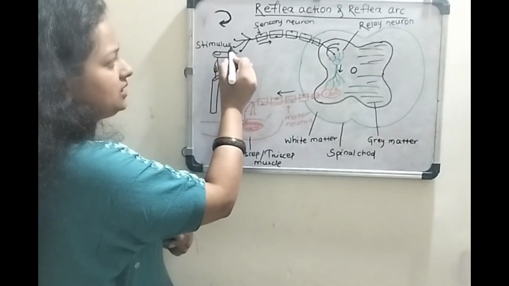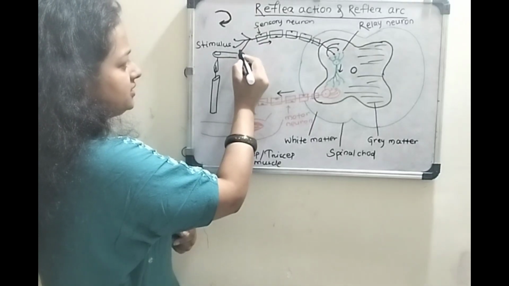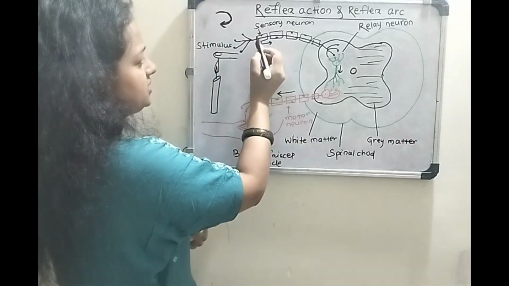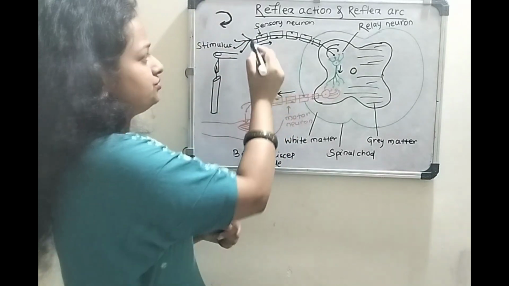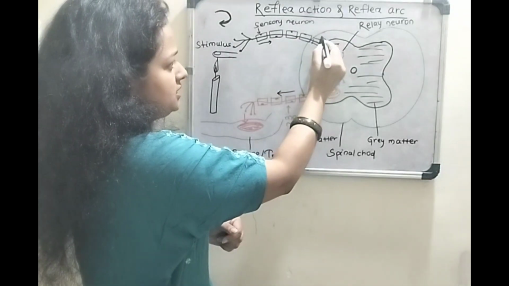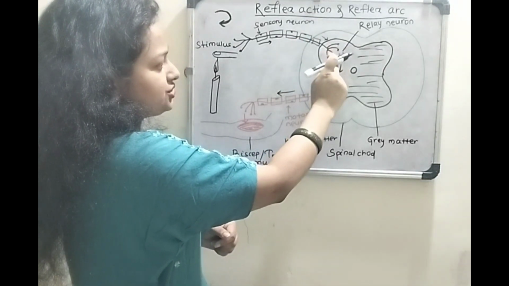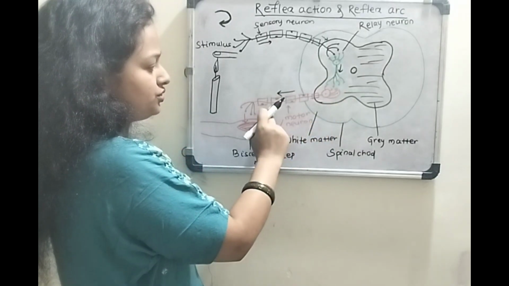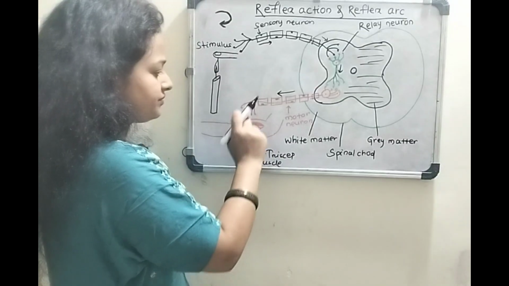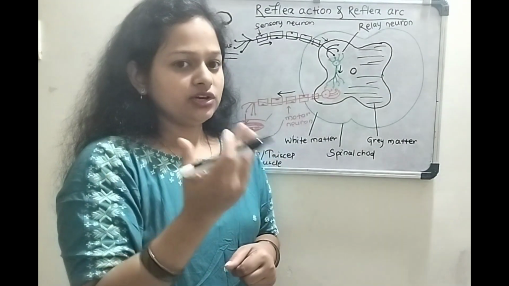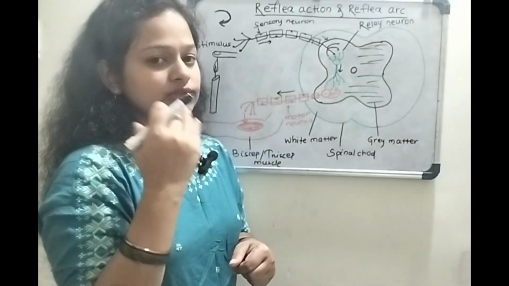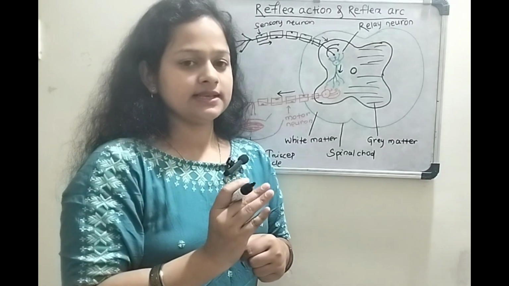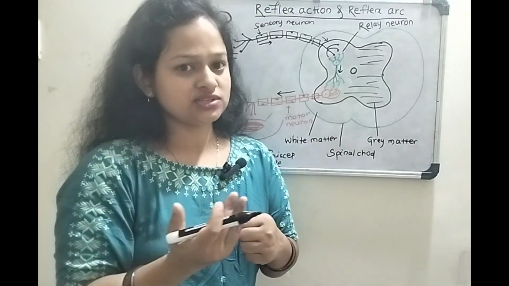Then the stimulus is received by the receptors, that are the thermoreceptors present in the skin, and these receptors then send this stimulus to the sensory neuron, and this sensory neuron sends the impulse to the relay neuron, and the relay neuron again sends the impulse to the motor neuron, and the motor neuron, as it is in contact with the muscles, shows its activity on the bicep and tricep muscles, and finally they contract and perform their actions.